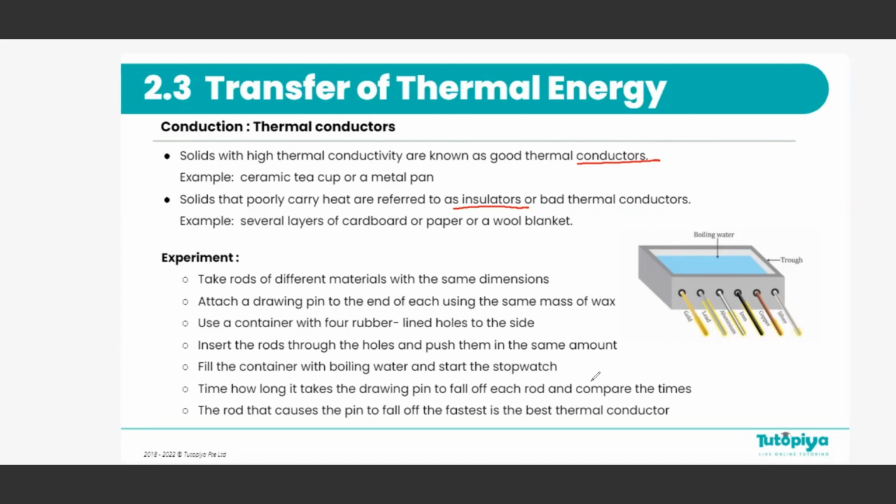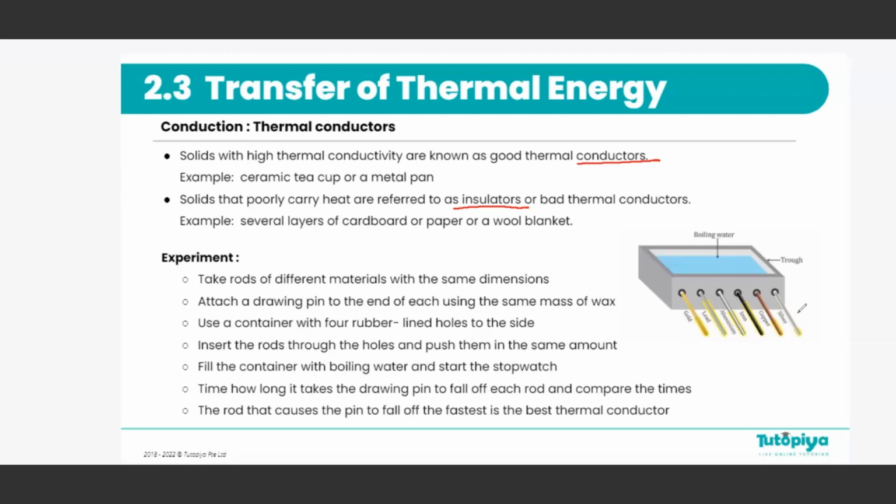We can carry out a simple experiment to understand the conductivity of several materials. To do this, we first need rods of different materials we want to test that are of the same dimensions. It's important that they're the same dimensions because the dimensions of the rod would be the control variable. In this diagram, you can see we're using gold, lead, aluminium, iron, copper, and silver as the testing materials.